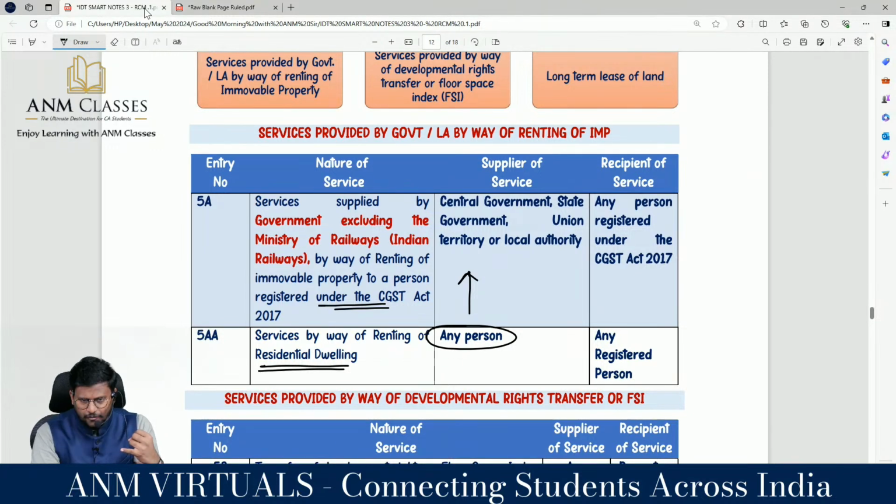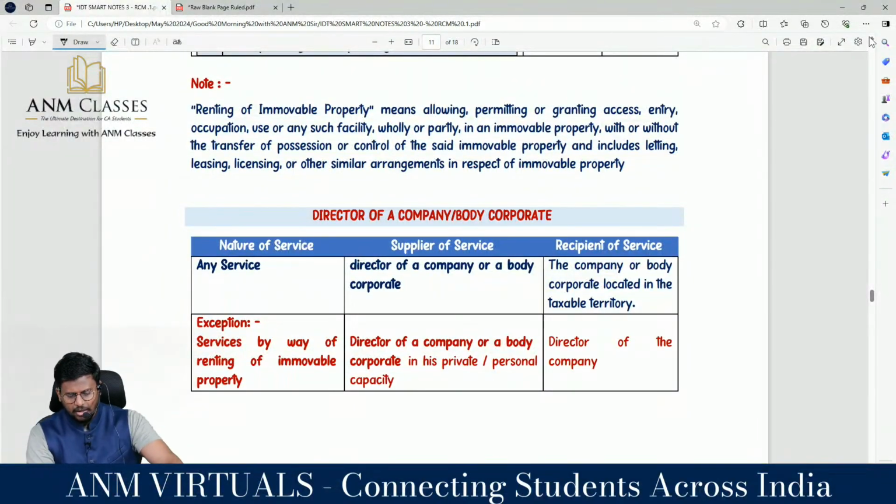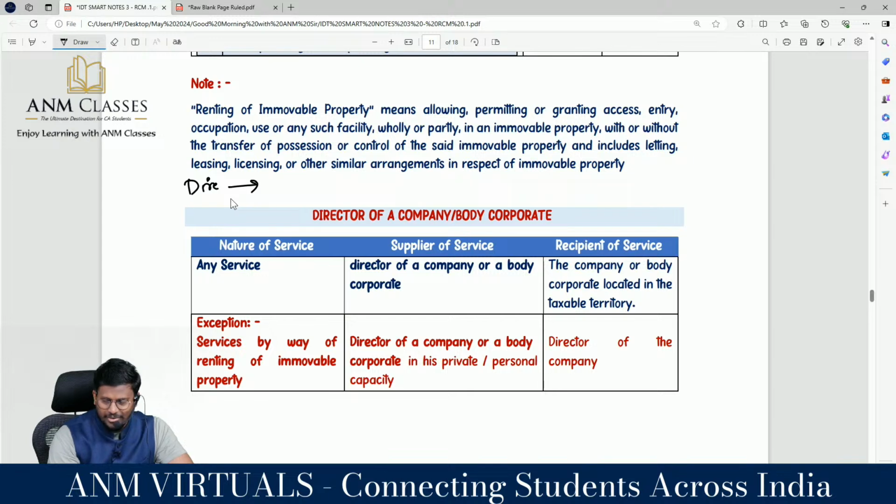The list has been added for CA final. Number two, they have changed, in addition to the Department of Post, which is always FCM, they have added one more person to the FCM list, that is Ministry of Indian Railway. They have amended the third part, director of a company or body corporate. That means if the service provider is a director and the service recipient is a company, we understood that the company or the body corporate located in taxable territory is the person liable to pay GST on reverse charge basis.